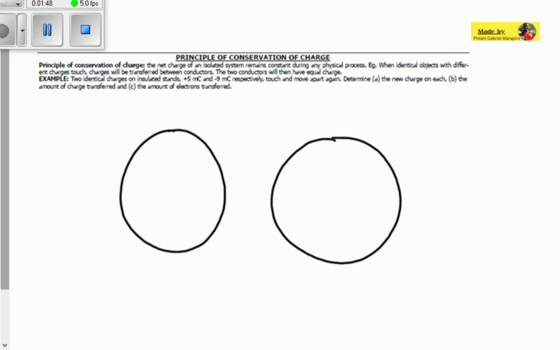Let's name this object A and this object B. The charge of object A is plus 5 microcoulomb. Object B has minus 9 microcoulomb. These are the magnitudes, or sizes, of the charges of the two objects respectively.